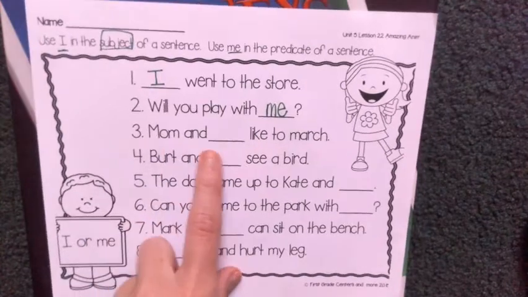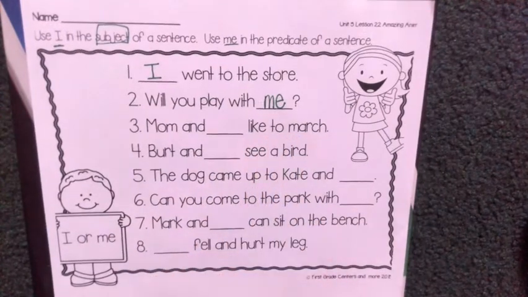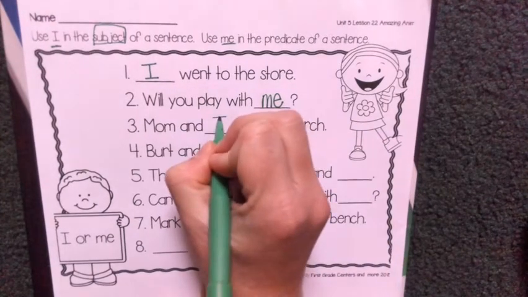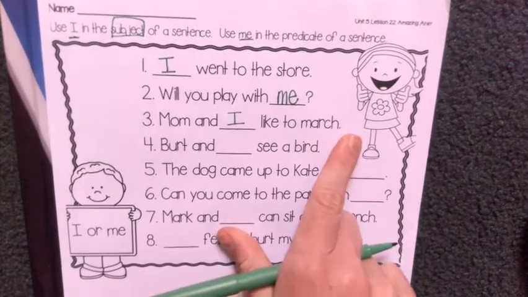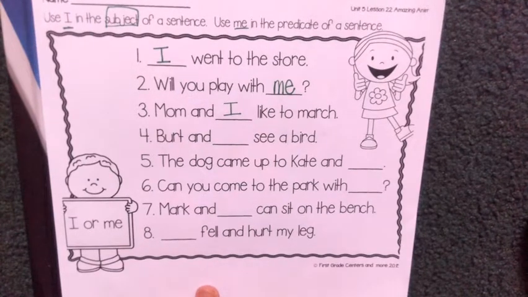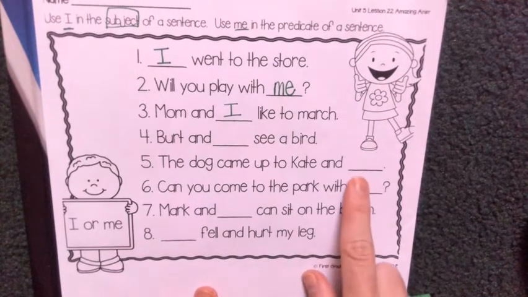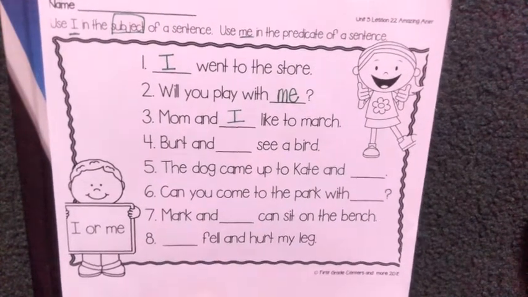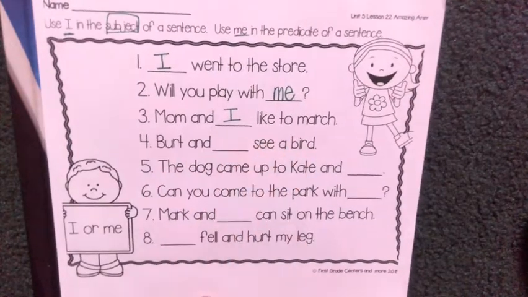Here we go. Mom and blank like to march. So you need to ask yourself, are we a part of the subject or are we the predicate? If we're doing the action, then we want to use I. If we're not doing the action, we want to say me. All right, it would be I, because Mom and I are the ones that like to march. We'll go all the way to 5, and then we'll pause the video, and you can do 6, 7, 8 on your own.